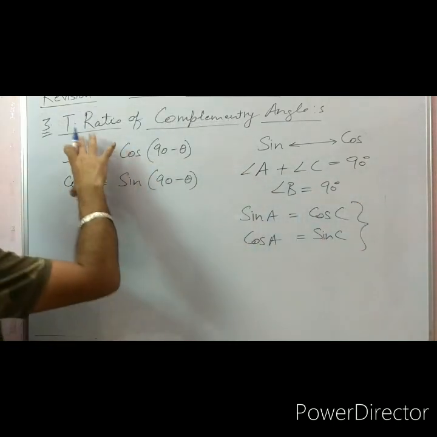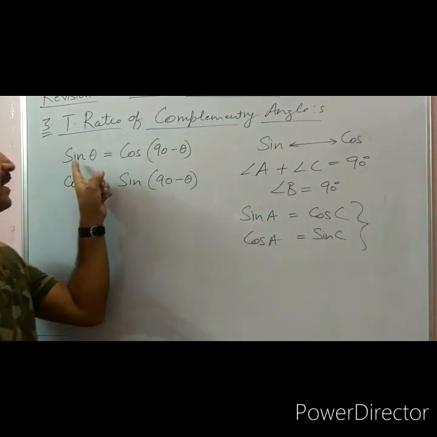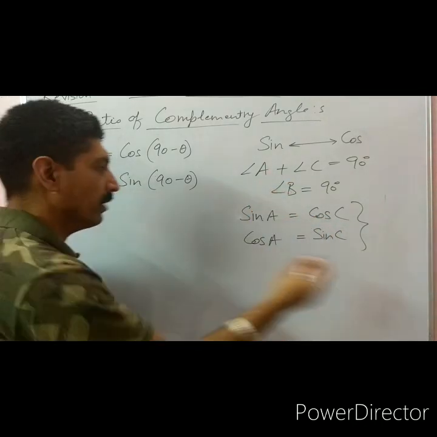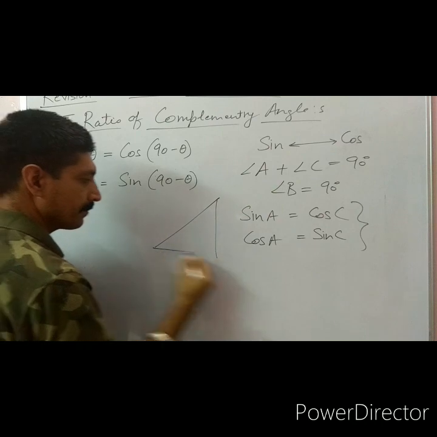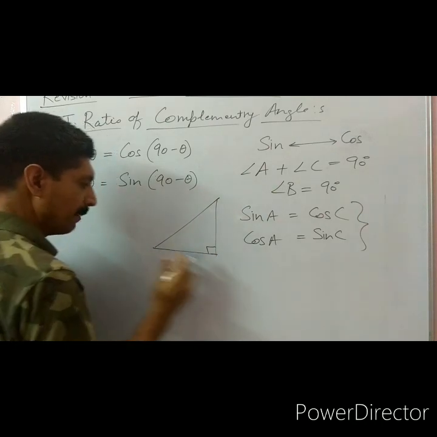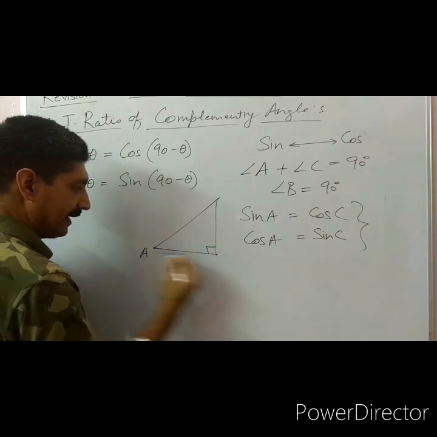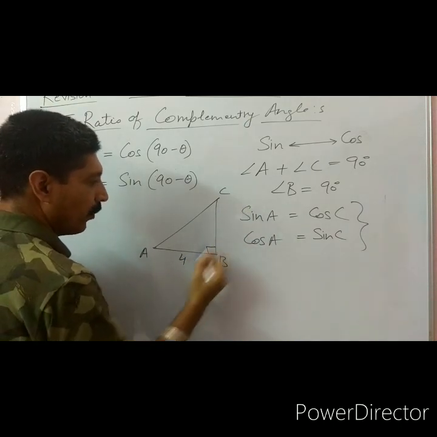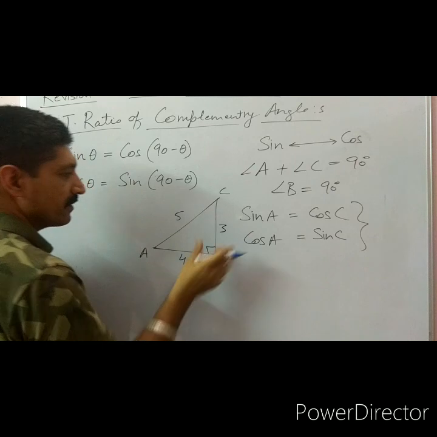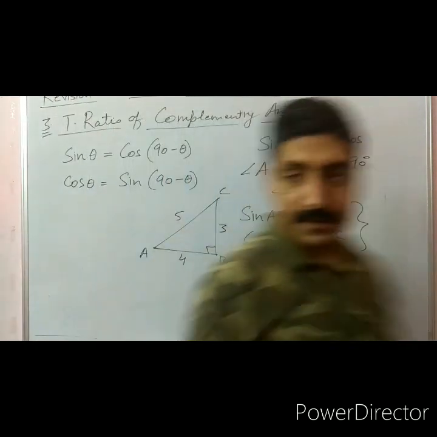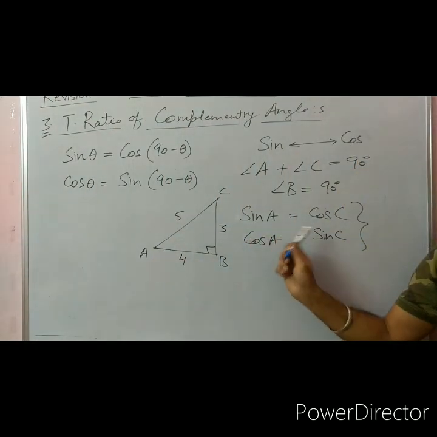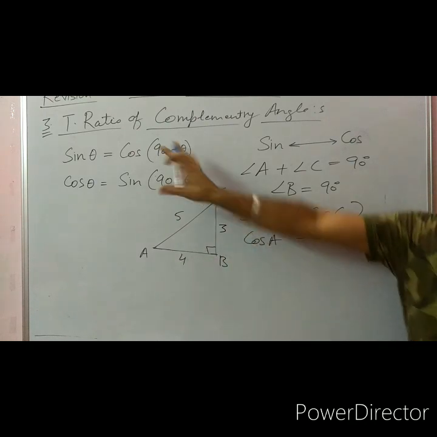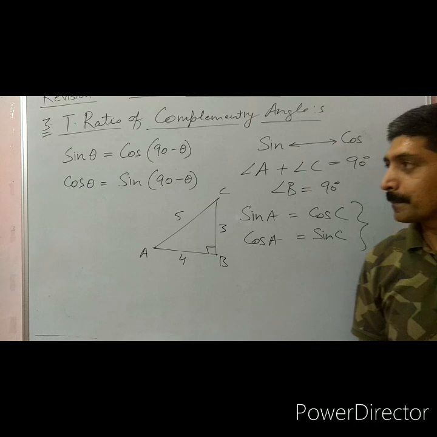But in our books the formula is in this standard form, sine of theta. We can find the value as we have taken the diagram in a practical situation, with A, B, C, where one side is 3, 4, and this is 5. So we can check that sine of A and cosine of C are always equal, and cosine of A and sine of C are equal. I hope this formula is clear to you.